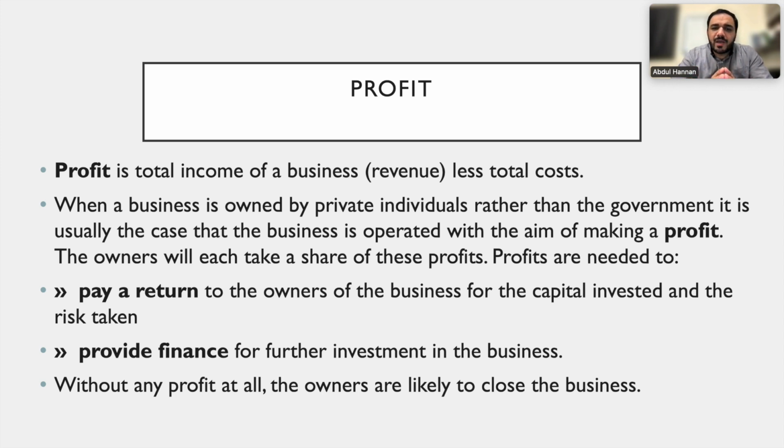When a business is owned by private individuals rather than the government, it is usually the case that the business is operated with the aim of making profit. Remember that all private organizations work with the motive of earning profit. The owners will each take a share of these profits. For example, if partners or shareholders are there, they will share the profits according to the agreed ratio. Then profits are needed for some reasons.